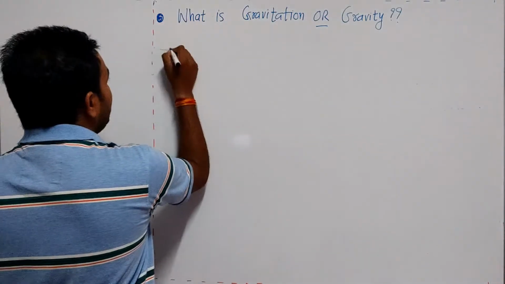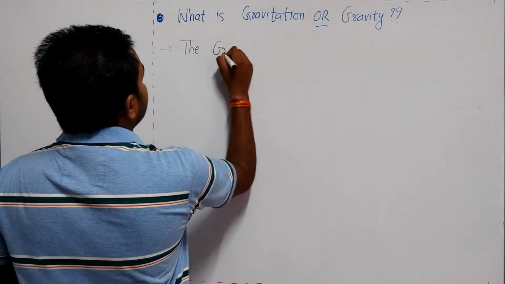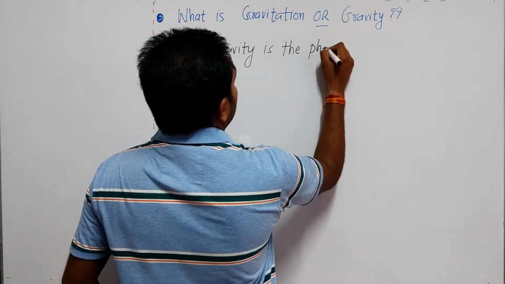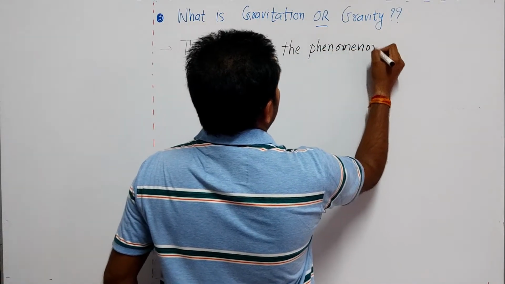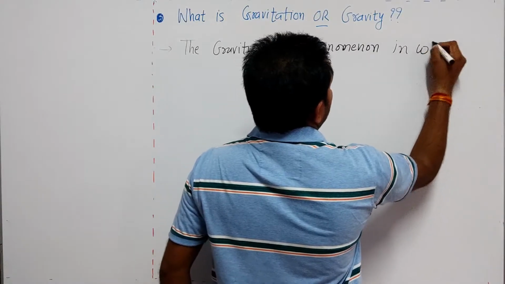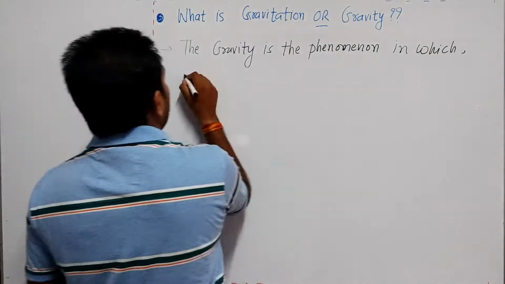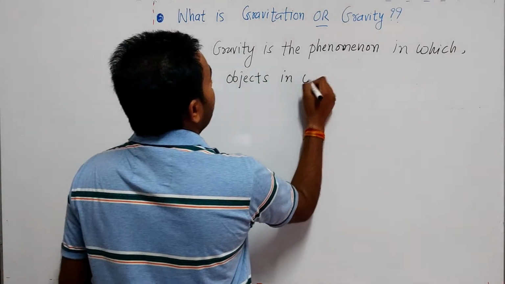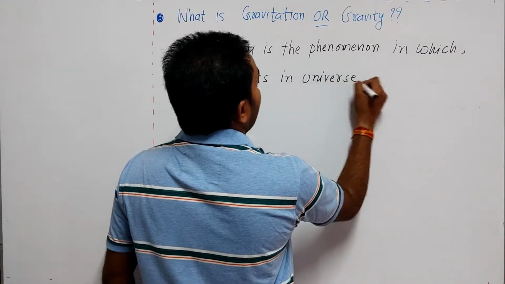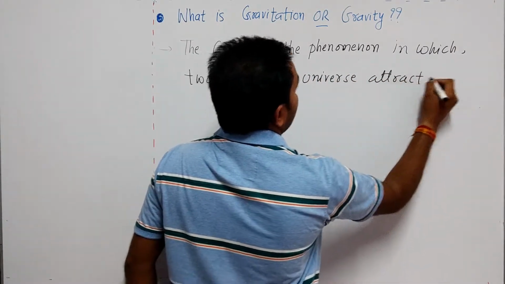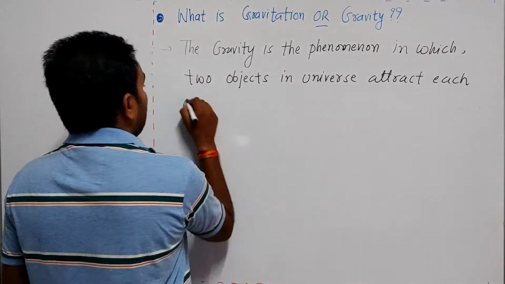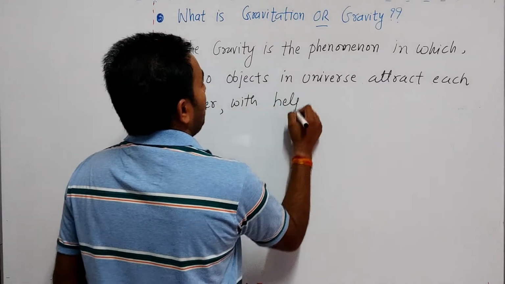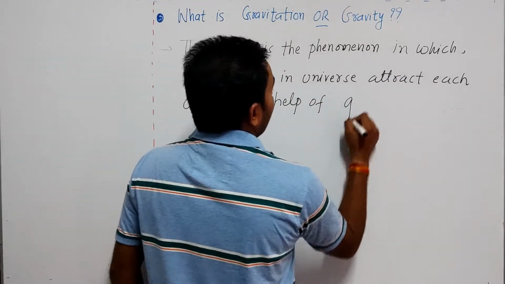So gravity is the phenomenon in which two objects in the universe attract each other with the help of gravitational force.